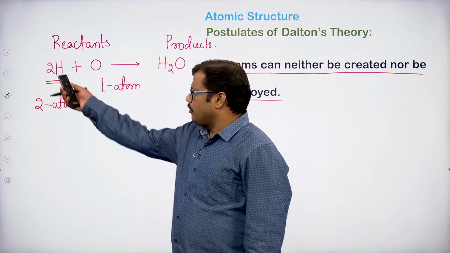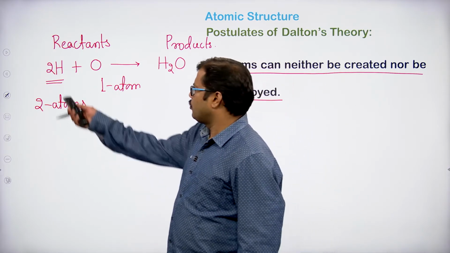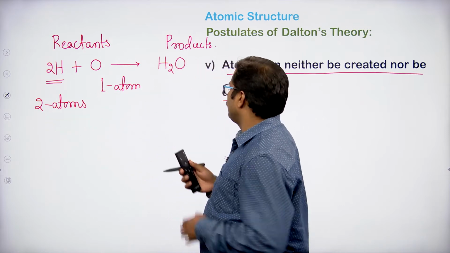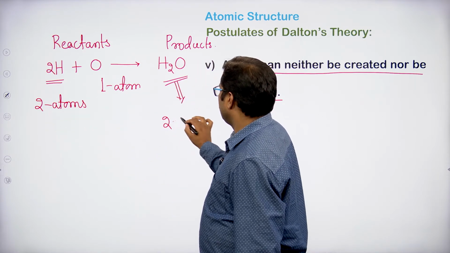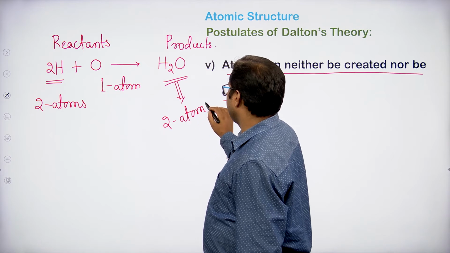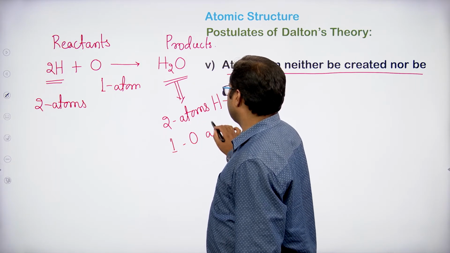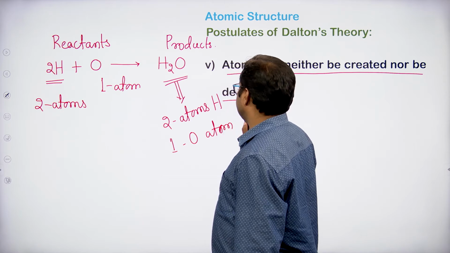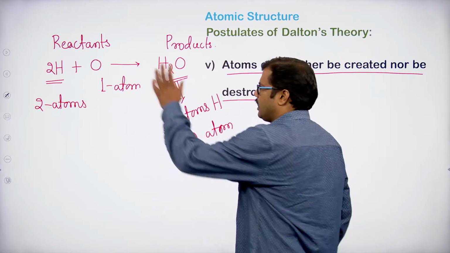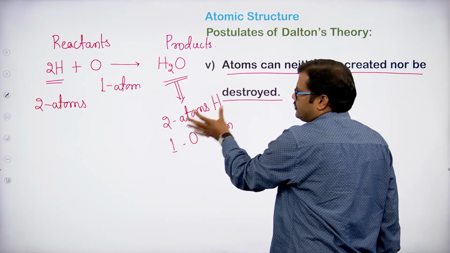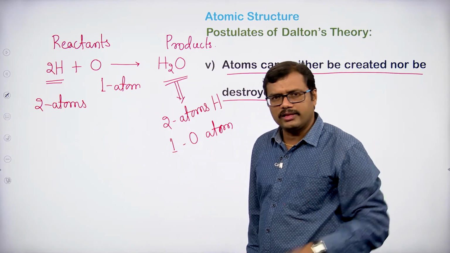Now, if you observe the number of atoms on the reactant side and product side, for hydrogen we have 2 hydrogen atoms. Here also, H2O is composed of 2 hydrogen atoms, and one oxygen atom is present. So the number of atoms on the reactant side and product side is the same for hydrogen. We have not destroyed or created any hydrogen atom.